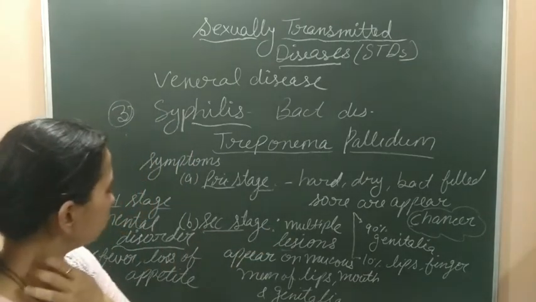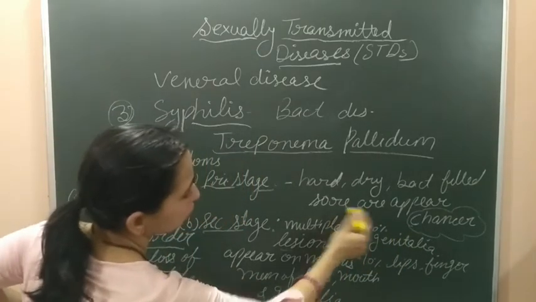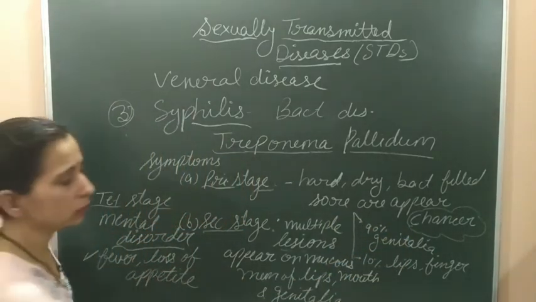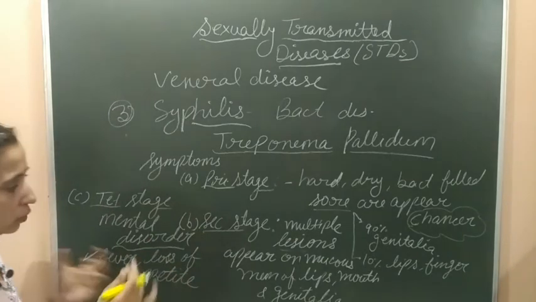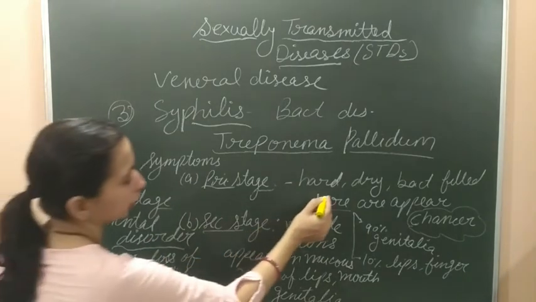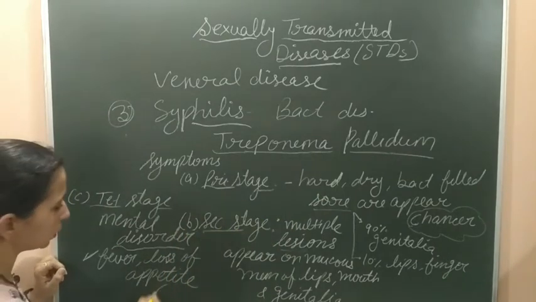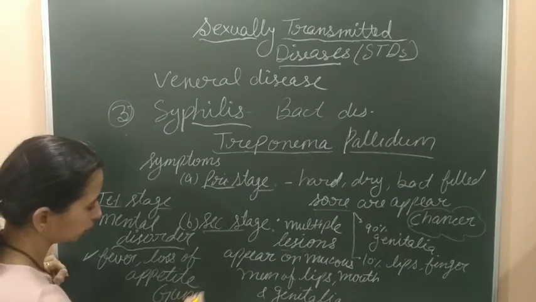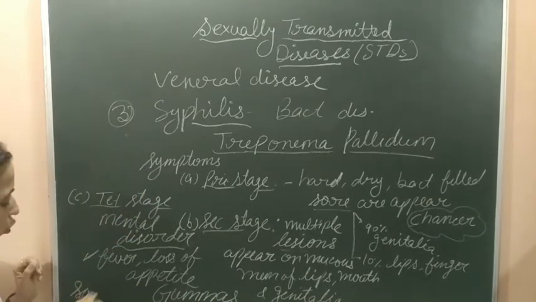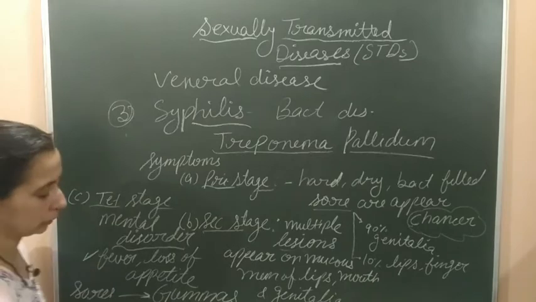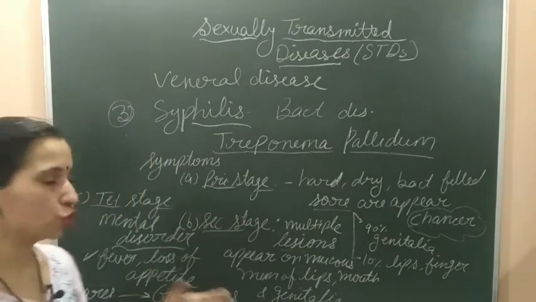At that time, these cankers, these sores, become even bigger and develop into a more severe condition, and now these sores are known as gummas. The sores we talked about in the primary stage, when the infection reaches the tertiary stage, are known as gummas.